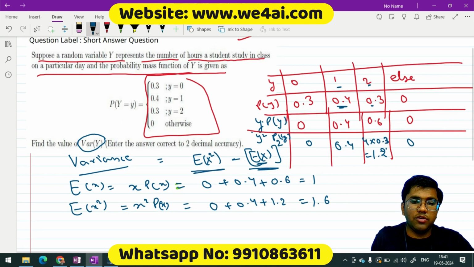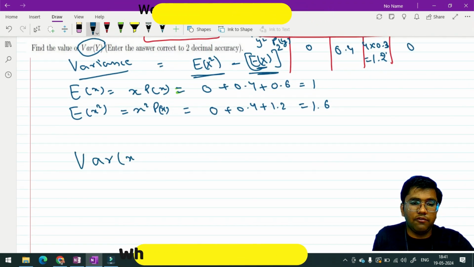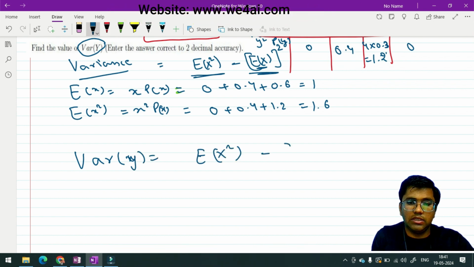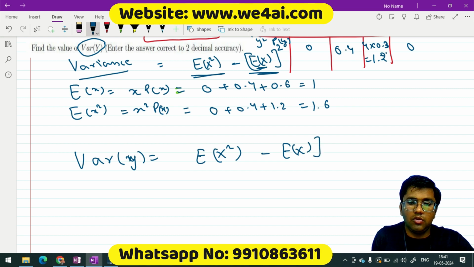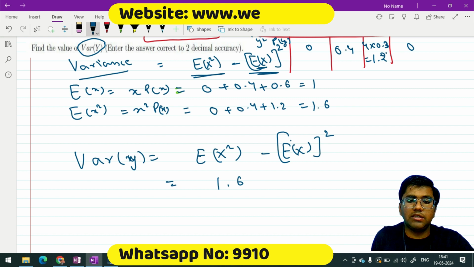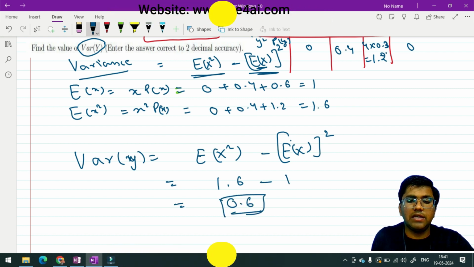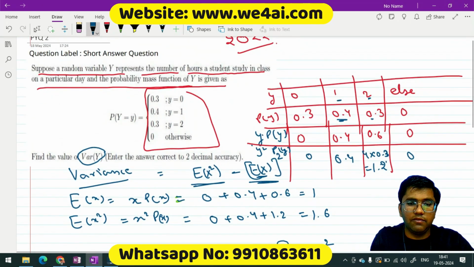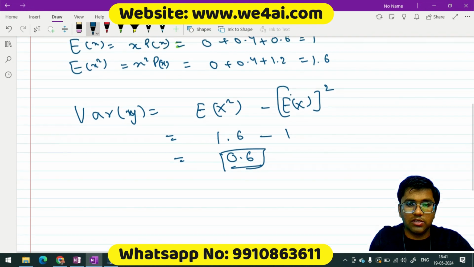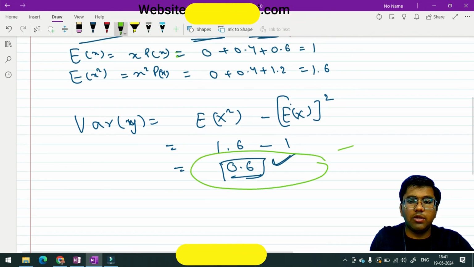So can we compute the variance now? Variance of y would be E[X²] minus (E[X]) whole squared. So this is going to be 1.6 minus 1, and the answer would be 0.6. As per the answer key, we got the answer as 0.6, so this is correct, and I hope you were able to get it.